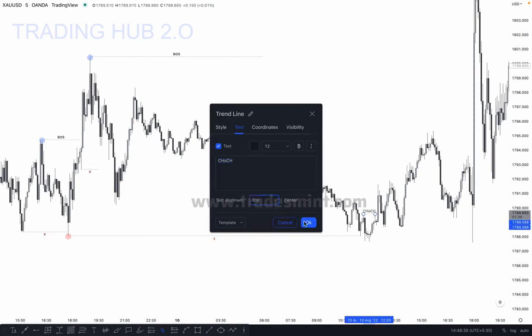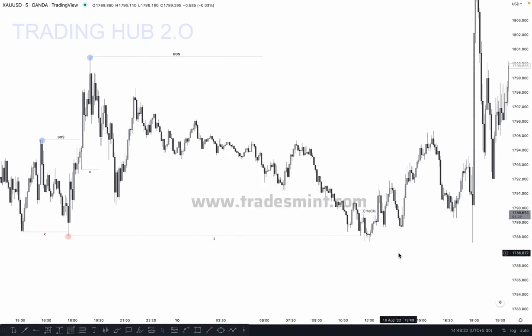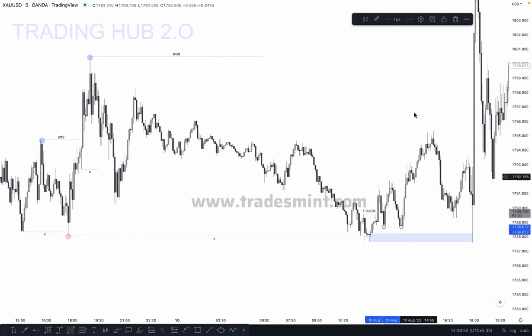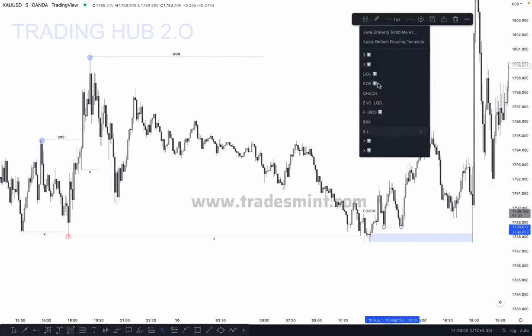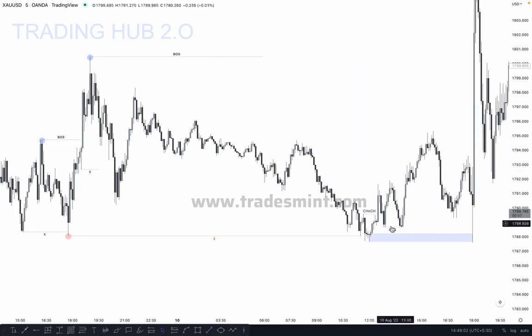After the change of character, we can buy, correct. And you can see this is our demand zone. After this change of character, this is our demand zone. Why did I not buy here? Because the market created liquidity here in an equal low at this point, and below it we can buy, because the market created the liquidity.